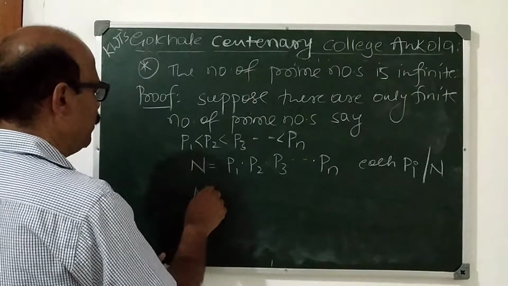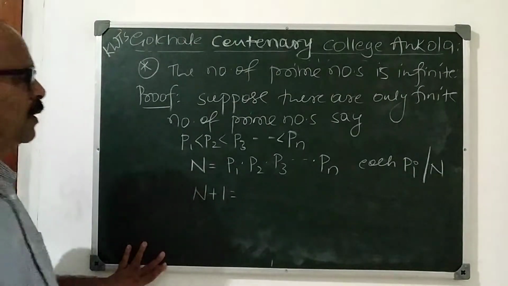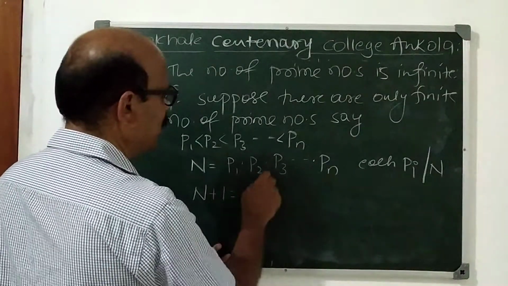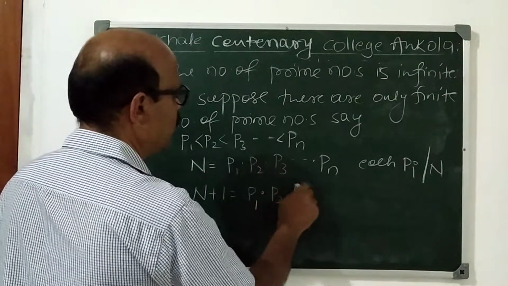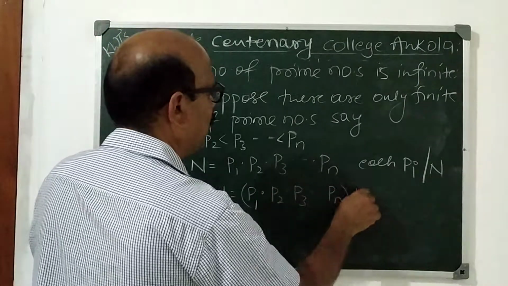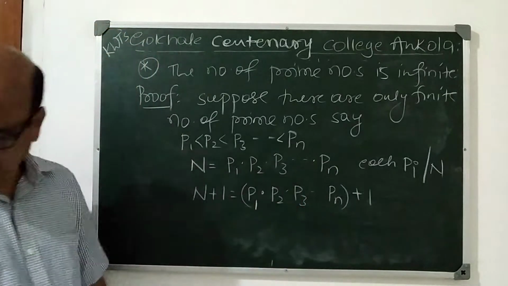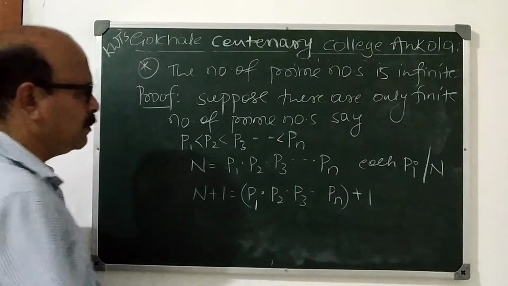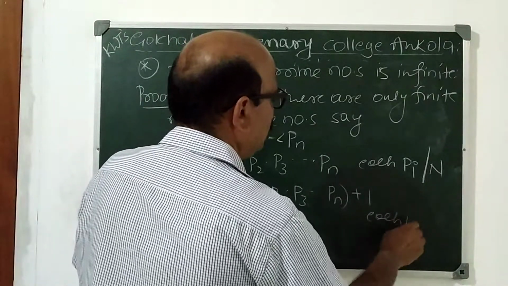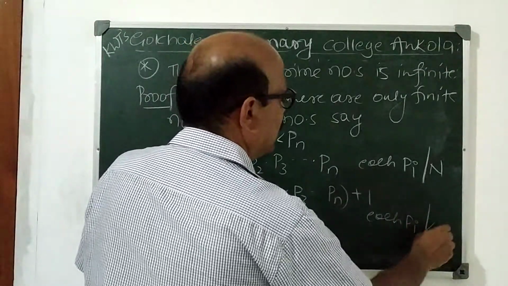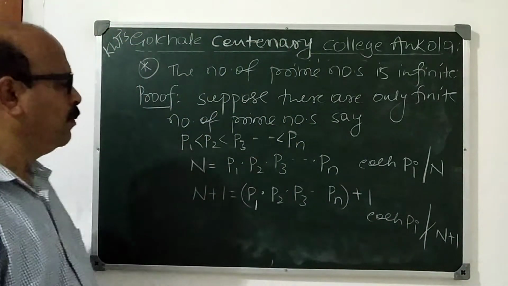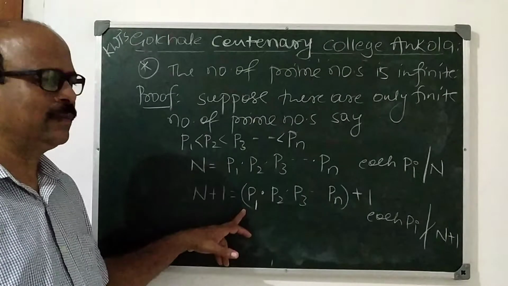Now consider n plus 1. What is n plus 1? It is P1 into P2 into P3, etc., into Pn, plus 1. Here each Pi doesn't divide n plus 1, because we have defined n plus 1 like this.